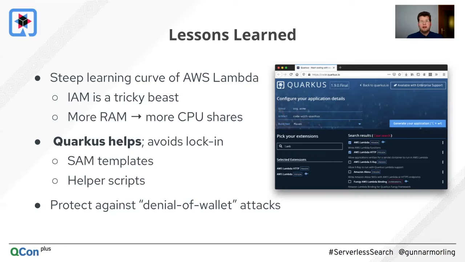And now my Quarkus application, I can generate this actually. I can go to code.quarkus.io and I just add the right dependencies to this, like the Lambda dependency, and then this will generate a scaffolding for a new project for me. And this already contains templates for the SAM tool for me. So I'm just like 2 commands away from deploying this to Lambda and have it running.